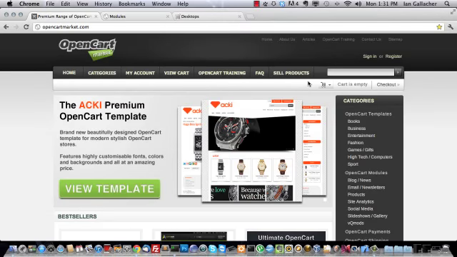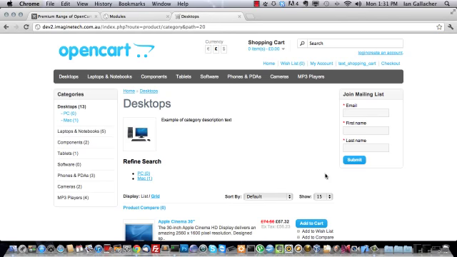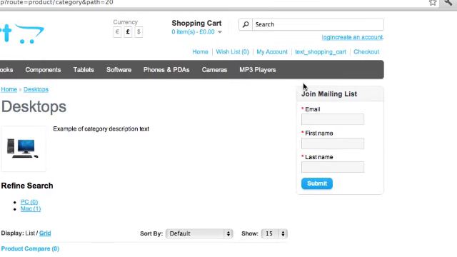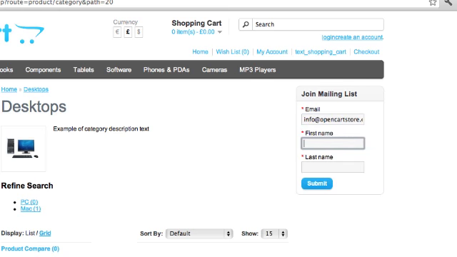Using the MailChimp OpenCart module. At the end of this tutorial, you'll be able to install the MailChimp OpenCart module, which will position a box like this on your OpenCart website where people can come along and type in their email address, and let's just put in some dummy data there, and they can subscribe to your mailing lists. That's one of the features of the module.